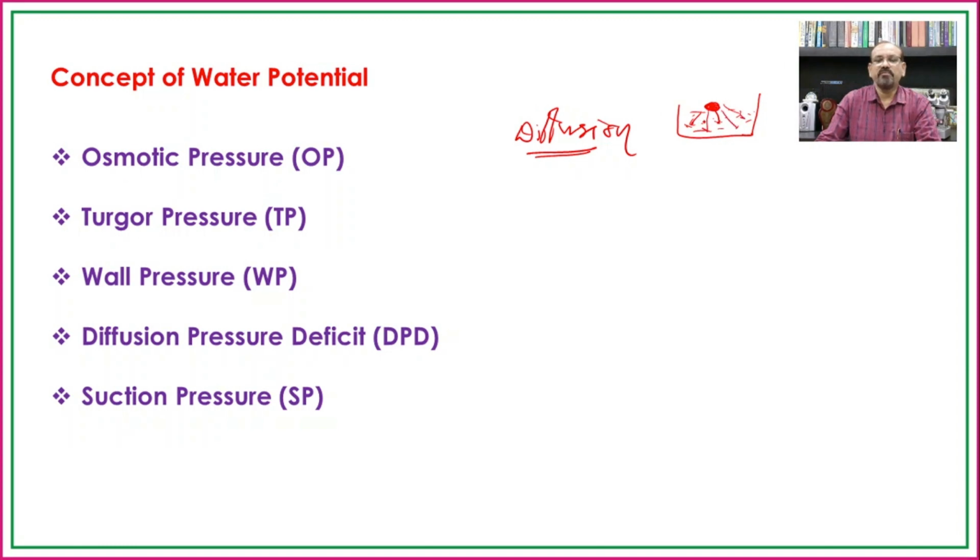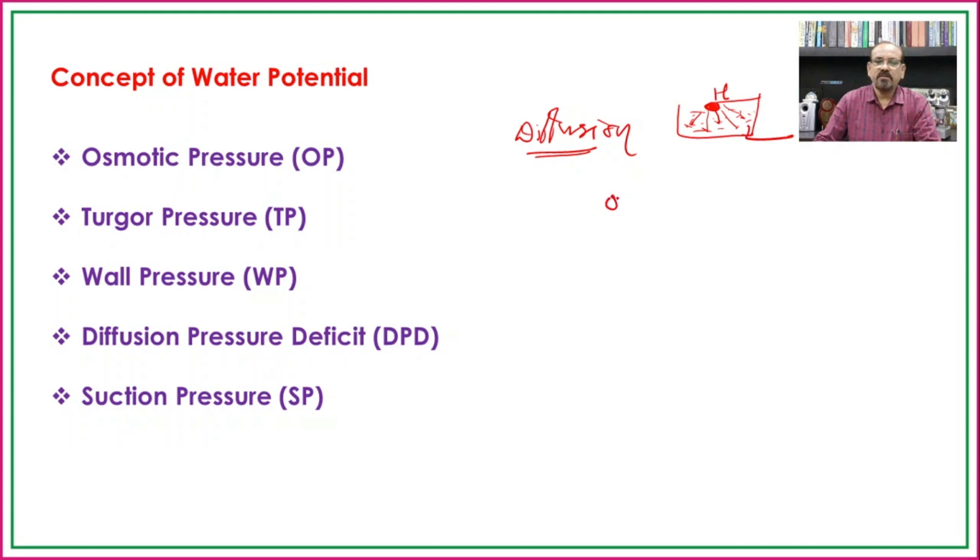Or even if we open a bottle containing gas, that will spread all over the room. It means the transport of solid particles from the region of higher concentration to the region of lower concentration, that is known as diffusion.